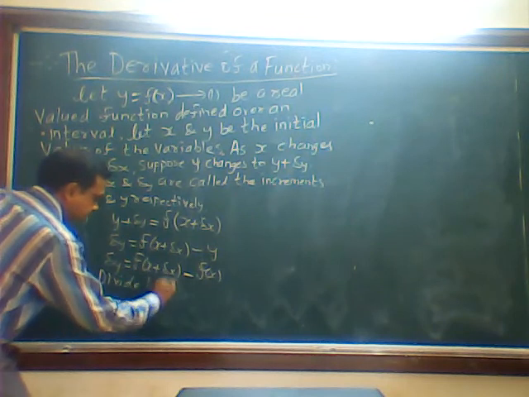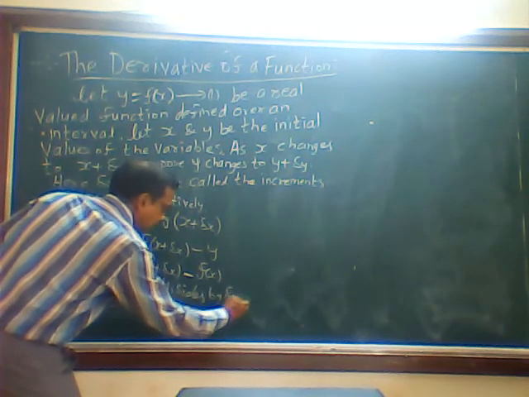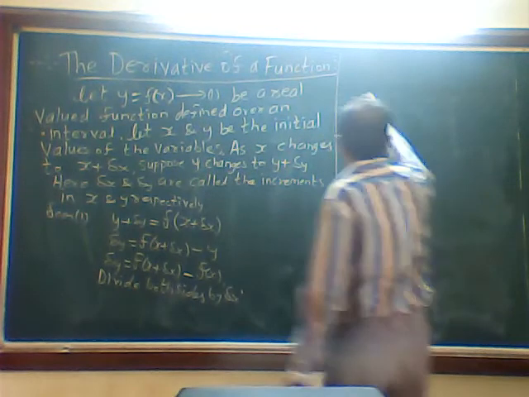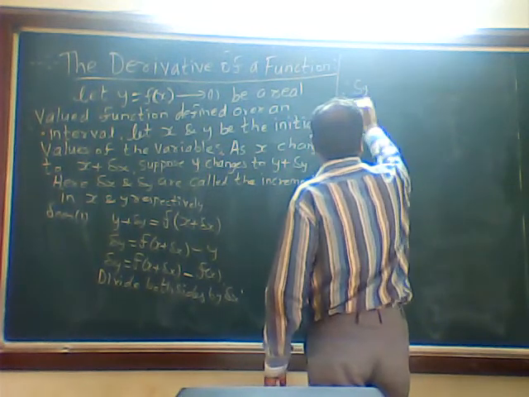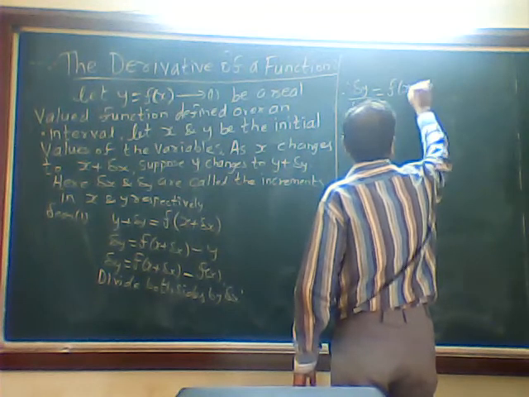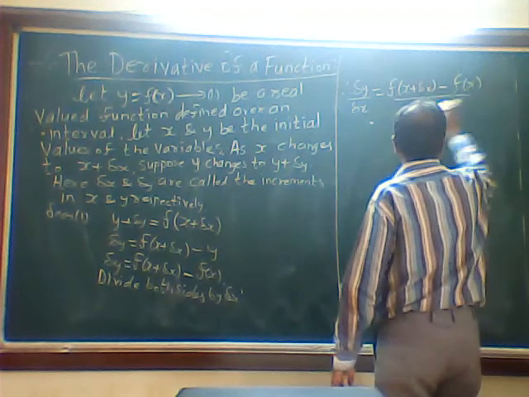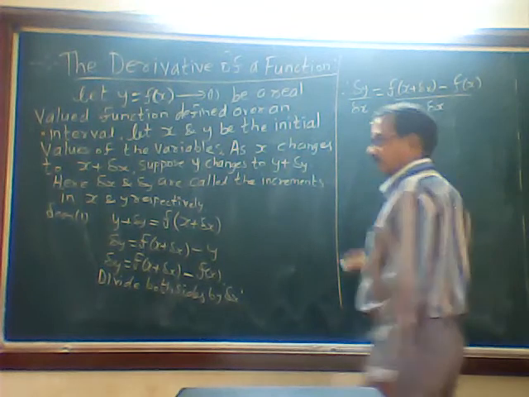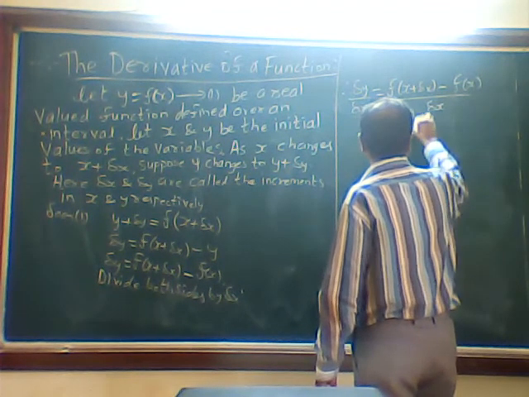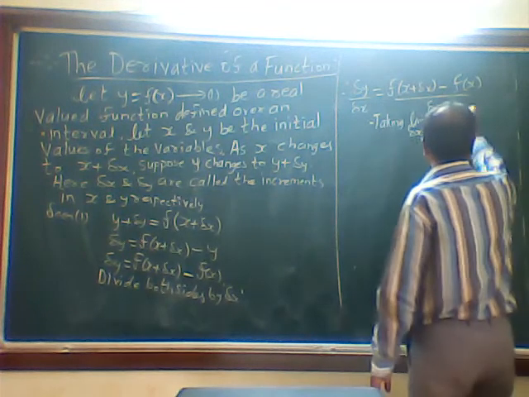Therefore delta y divided by delta x is equal to f of x plus delta x minus f of x, divided by delta x. Then I will say taking limit delta x tends to 0 on both sides.